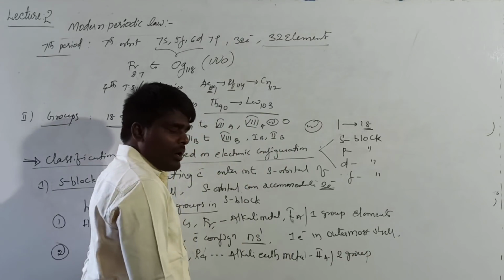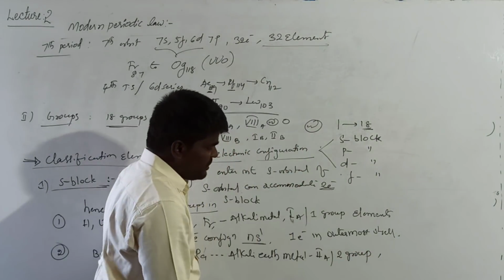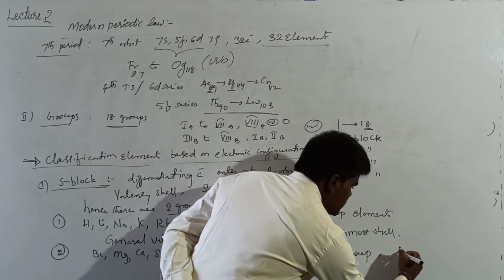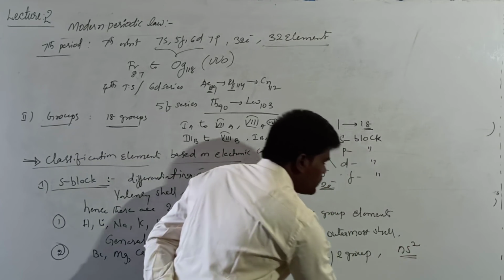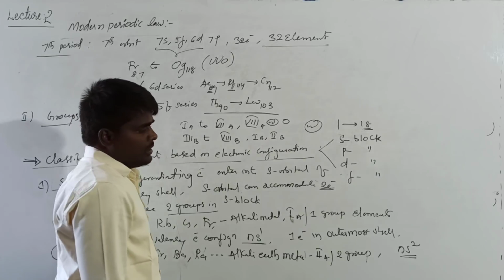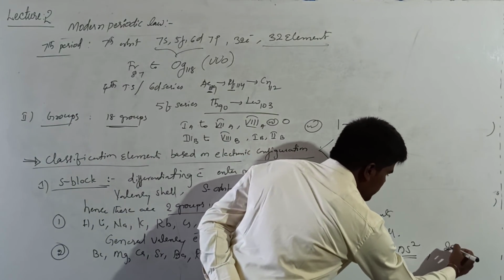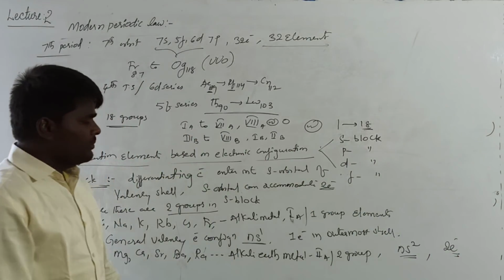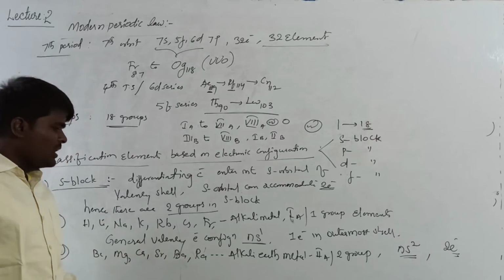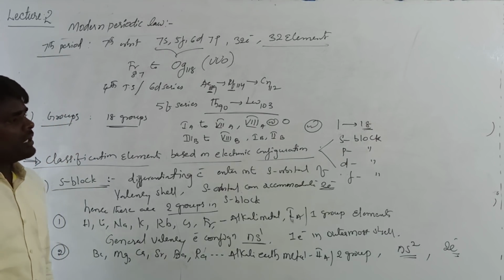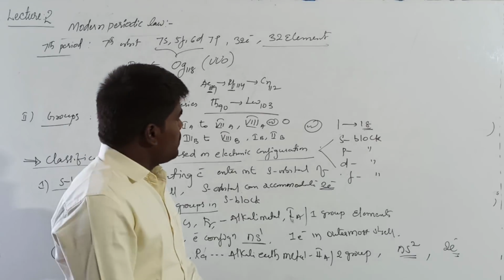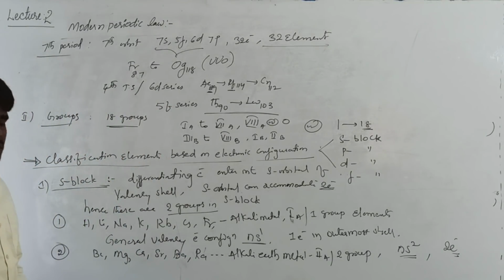What is the general outermost valence configuration of these second group elements? ns2, the number of electrons in the valence shell. This is the information you need to remember when you are dealing with the s block. Right? Now, let us see the general properties of s block elements. s block elements are on the extreme left side of the periodic table. Right?